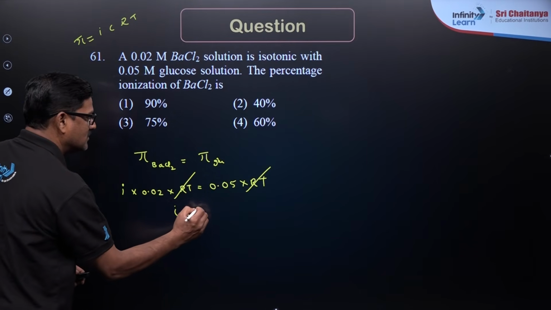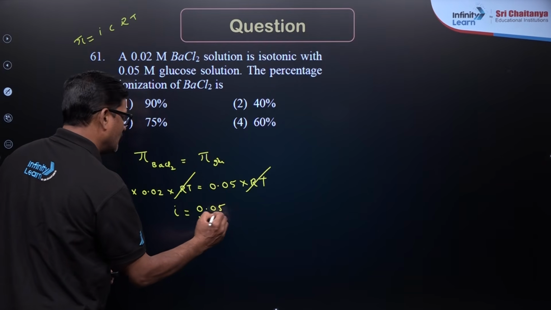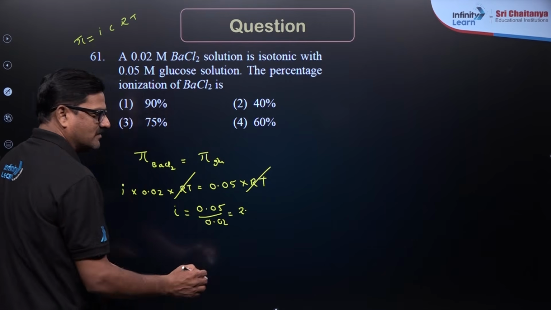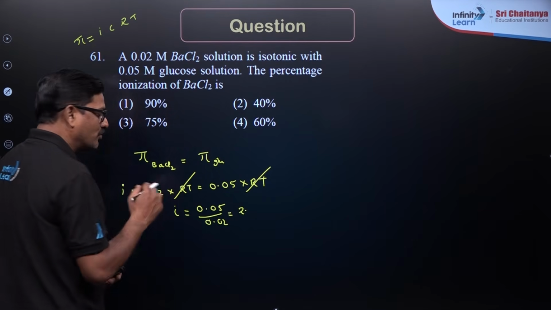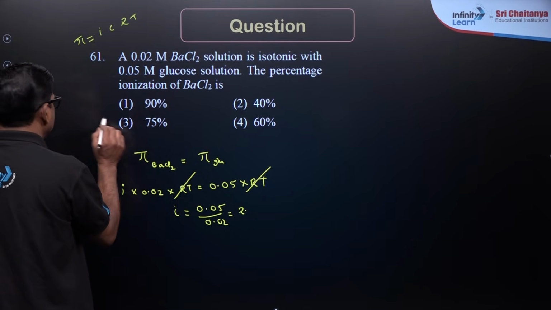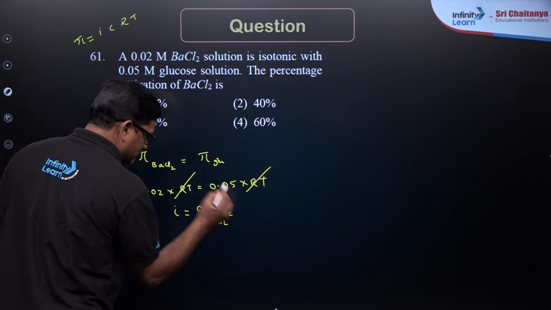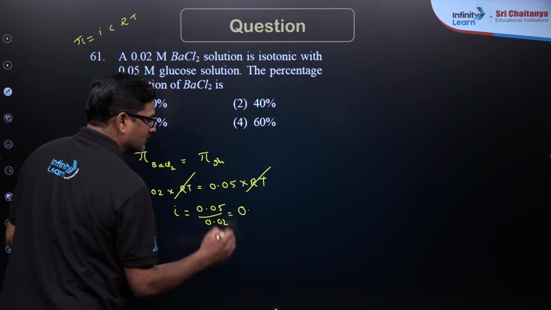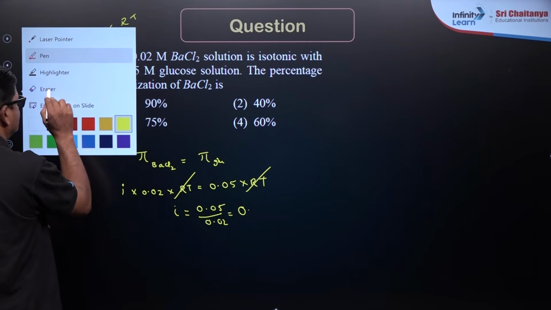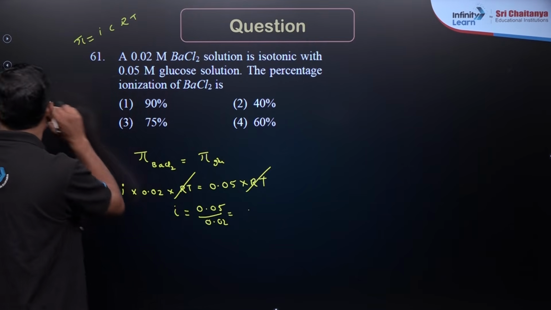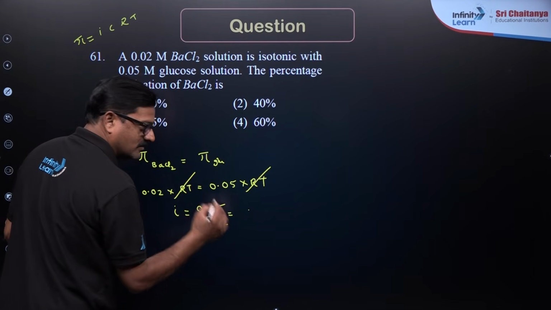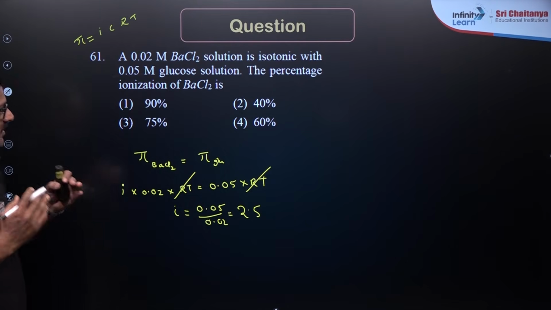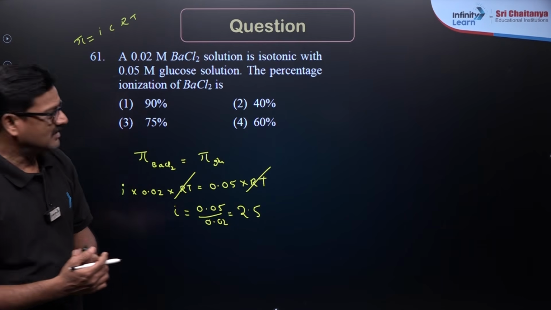On solving, i is equal to 0.05 by 0.02, so you are going to get i value as 2.5. So from there, degree of ionization can be calculated.